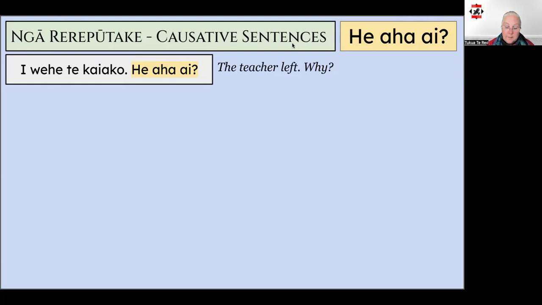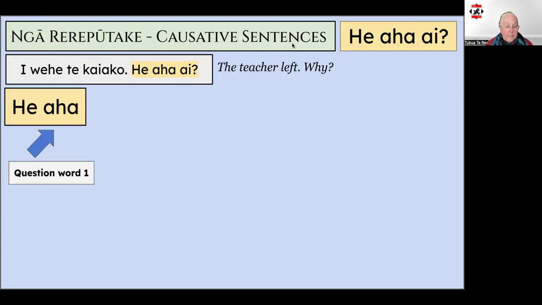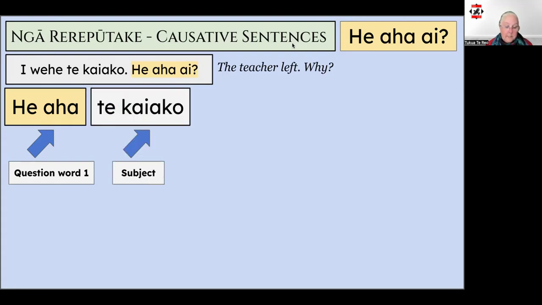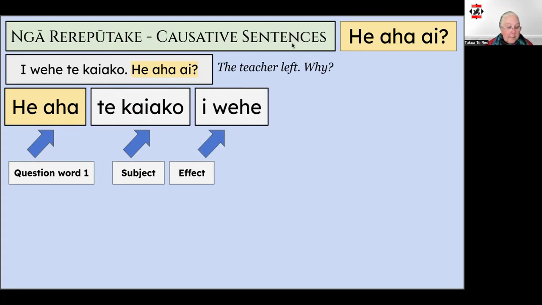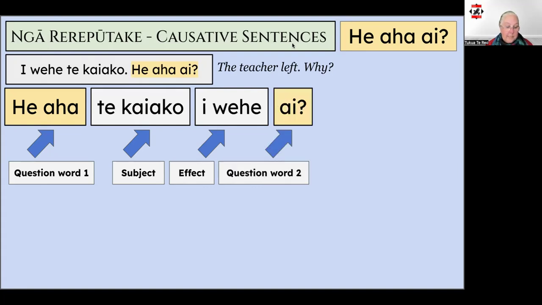The teacher left. Why? The Rerepūtake question starts in the same way as the rerepūtake. And the question word is he aha. Then we add the subject of the sentence, which is te kaiako. Next up is the effect, I wehe. And then the rest of the rerepūtake, which is I. He aha te kaiako, I wehe ai. Why did the teacher leave?